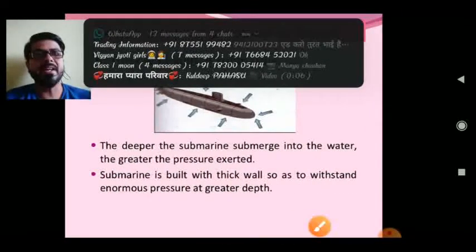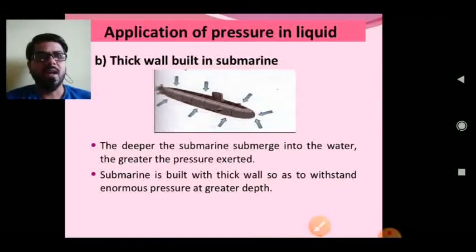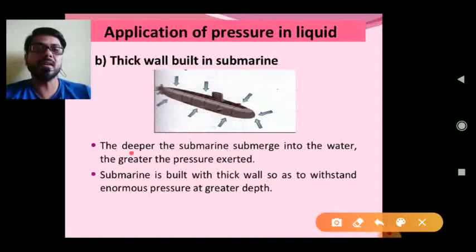The next thing, application of pressure in the thick wall built in a submarine. If you see the submarine, it has thick walls. Why is the wall built thick in a submarine? Because the deeper the submarine is submerged into the water, the greater the pressure.